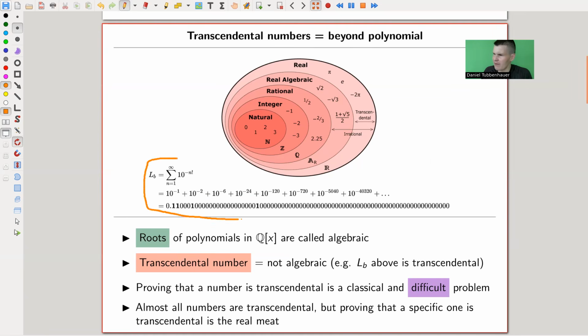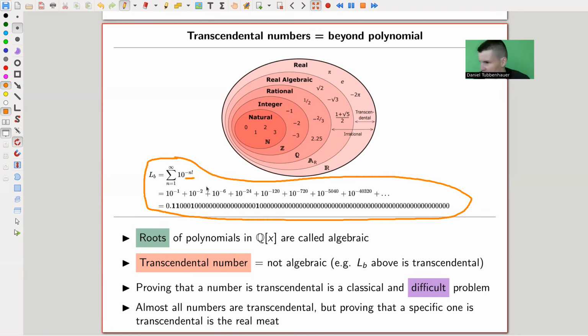So here, Liouville's number, which was the first one to be shown to be transcendental, is very easy. You just put in ones, and the ones are so far spread out, namely with a factorial, that it can't be any algebraic number. But for real numbers like pi or e, this is usually very tricky. And it took about till the 20s. So this was a very important question, showing that some easy numbers are transcendental.